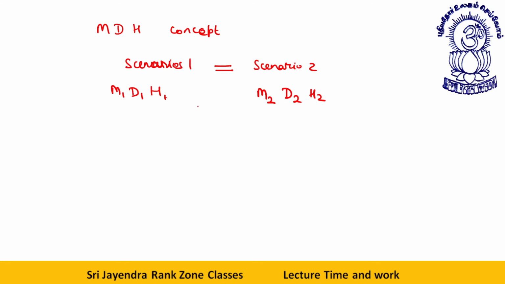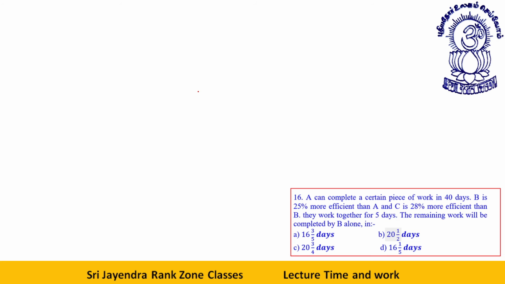Or if the need arises, let's start with this. When a bit typical question comes, then I will tell you further formulas. So very simple formula, MDH, like MDH masala. You must be knowing this. MDH. Okay, so M1 D1 H1 is equal to M2 D2 H2. A very easy concept for the questions which are about to come. Okay, let's start.